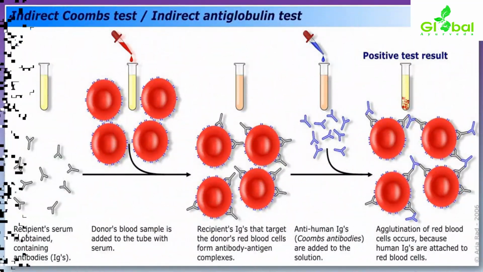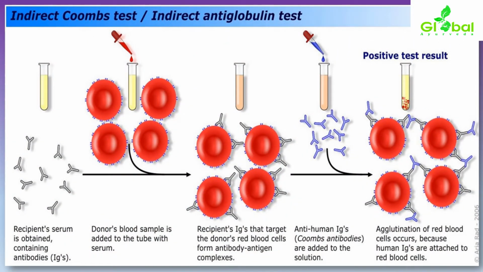For the next one, the indirect Coombs test or indirect anti-globulin test, the recipient's serum is obtained containing antibodies. The recipient's serum will be collected from the blood sample, and within that serum, IgG antibodies will be present. The donor's blood sample is added to the tube with serum. That blood is mixed with this serum. The recipient's IgGs that target the donor's red blood cells form antibody antigen complexes.